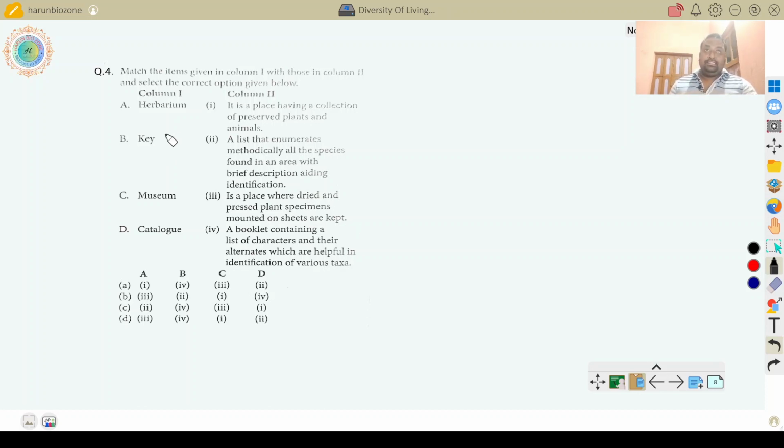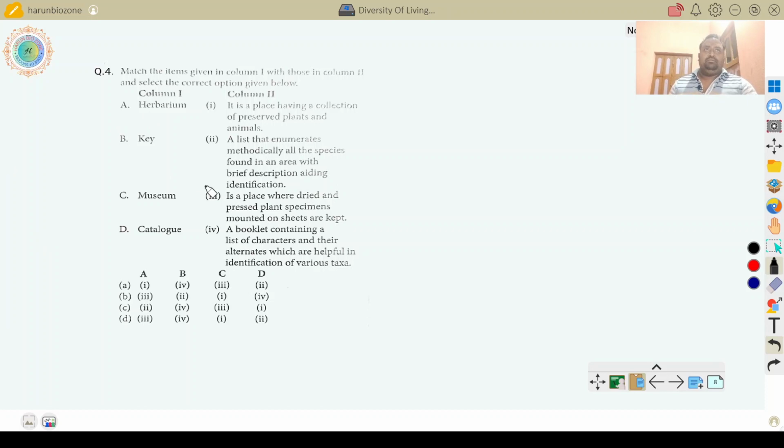Key is a characteristic feature that identifies the organism and then classifies it and gives the nomenclature. So, key is a booklet containing a list of characters and their alternates which are helpful in identification of various taxa. In the previous question, I said the plant leaf is broad or narrow, that type of characters.